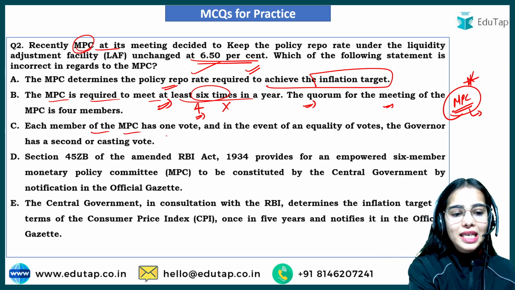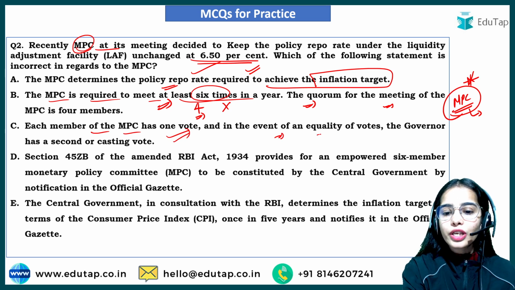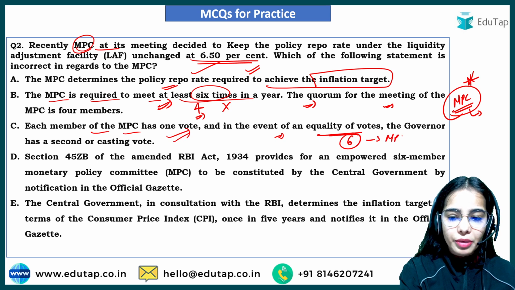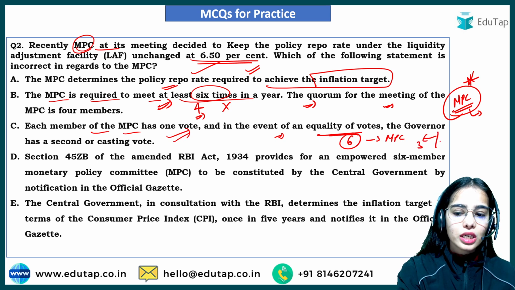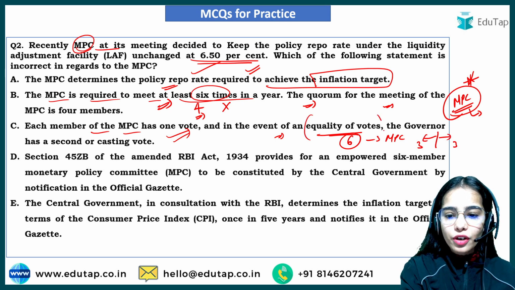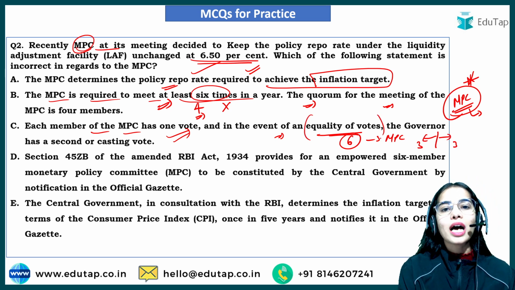Each member of the MPC has 1 vote, and in the event of equality of votes, as there are 6 members in the Monetary Policy Committee, if there are 3 votes for yes and 3 votes for no, in the case of the equality of the votes, the governor has a second or casting vote.